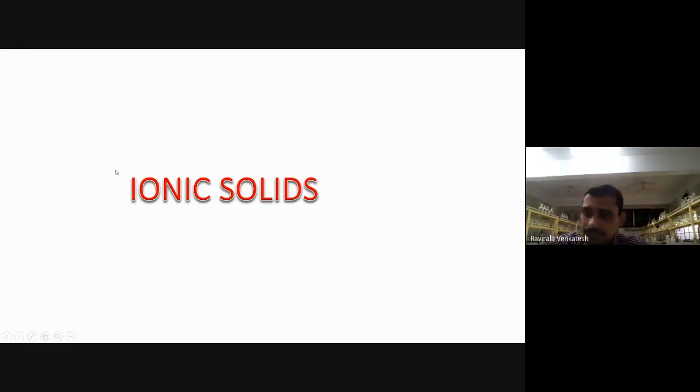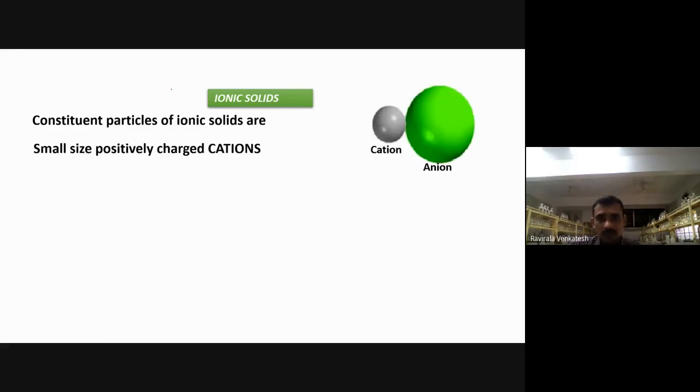Ionic solids. Now we have completed polar, non-polar, and hydrogen bonded molecular solids. Next is ionic solids. Ionic solids contain two things: one is called cation, the other is called anion. So it will have anion and cation.